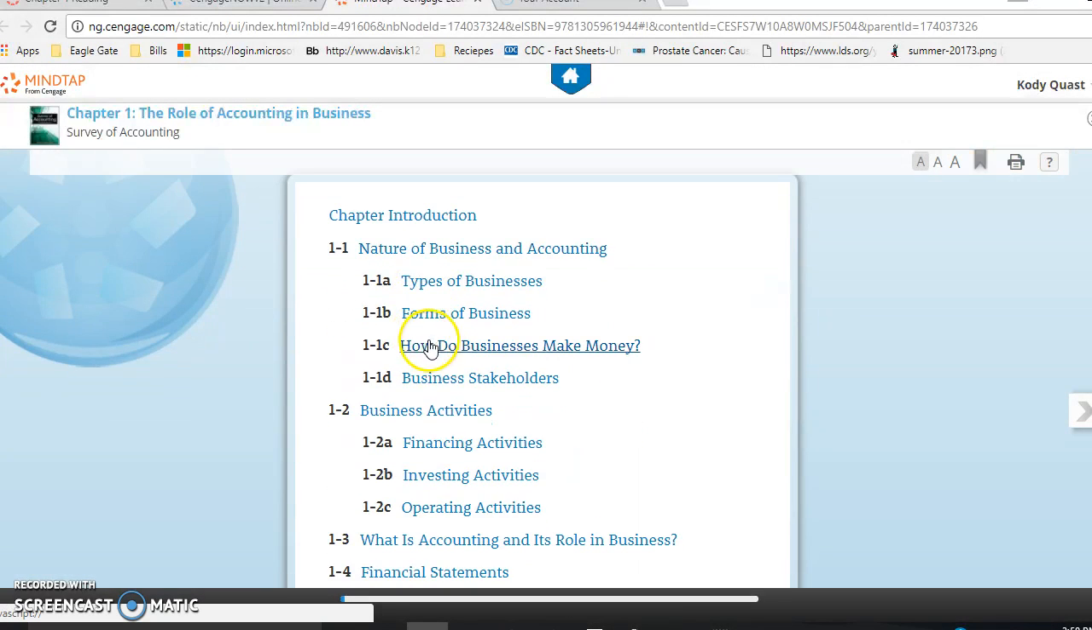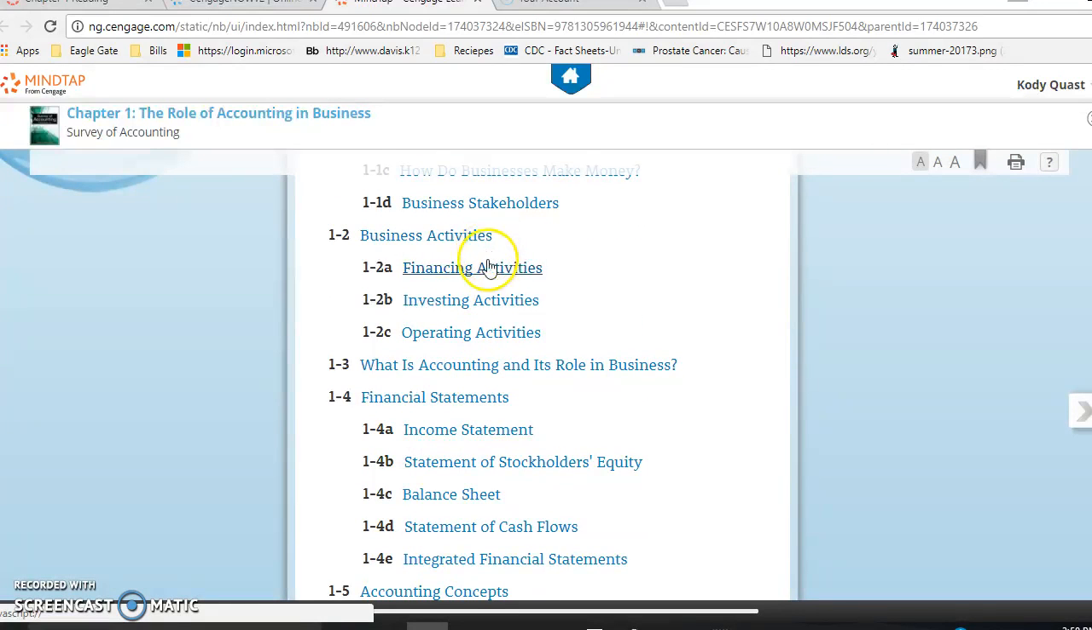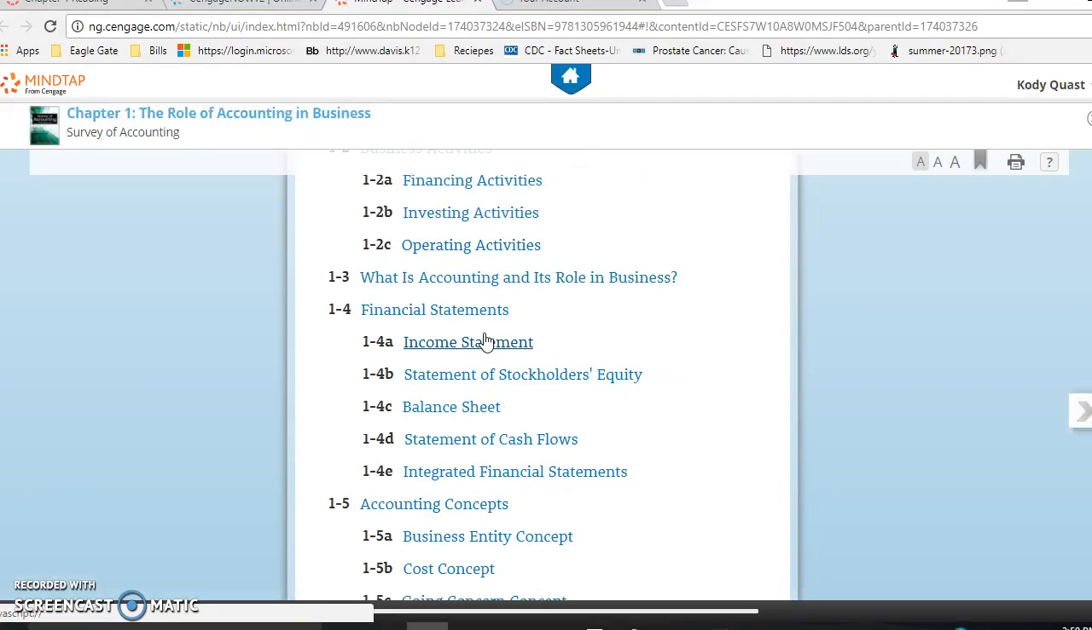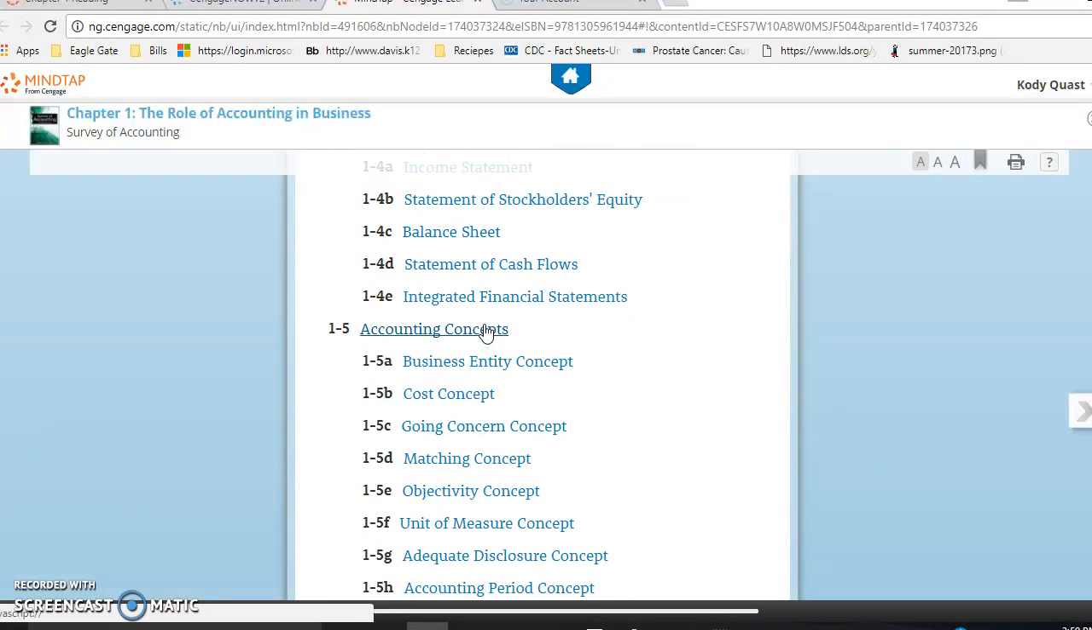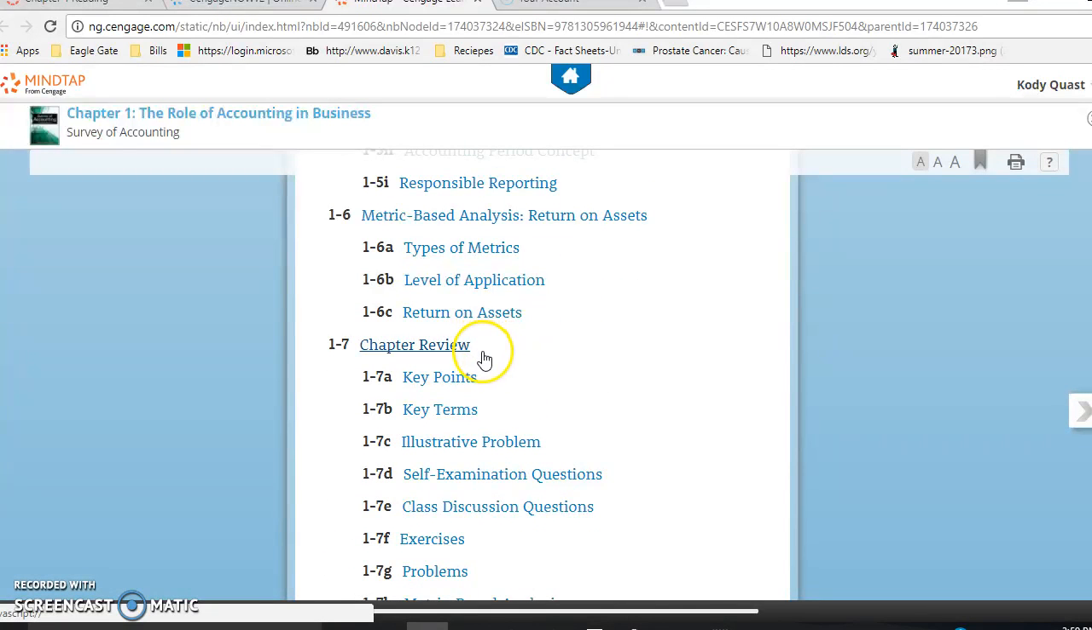You're going to have your chapter introduction, types of businesses, forms of businesses, different things like that. Your business activities, financing, investing, and operating activities. That's going to be key because chapter 1 deals with statement of cash flows, and that's what the homework is going to be on. Then it's going to dig into your financial statements and the various kinds, your accounting concepts, and you'll see so on. It breaks it out in sections really well for you.